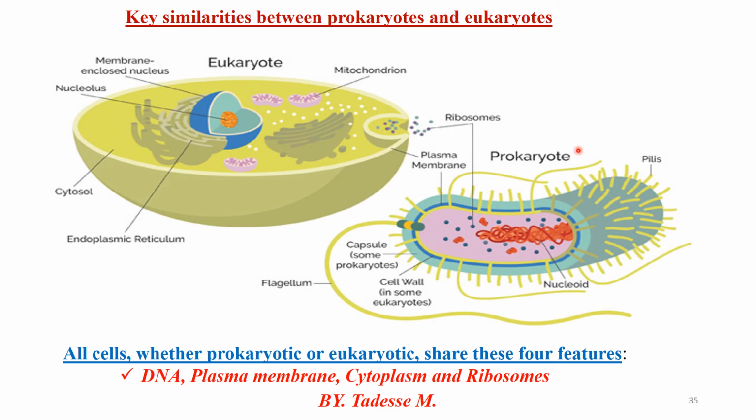The first is the similarity between prokaryotic and eukaryotic cells. Whether prokaryotic or eukaryotic, all cells share these four features. Ribosomes are also present in eukaryotes, but the number of ribosomes in eukaryotes is larger than in prokaryotes. The plasma membrane is present in both eukaryotic and prokaryotic cells. Cytoplasm is also present in both.